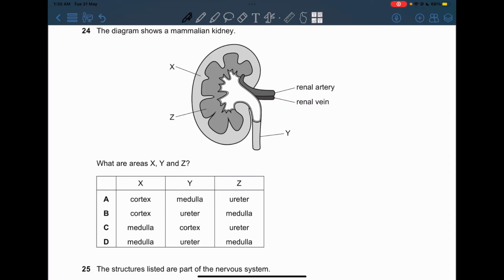24. The diagram shows a mammalian kidney. What are areas X, Y, and Z? Now X is actually the cortex, and Z is actually the medulla, and Y is actually the ureter. So we're going to be choosing an option where all of these are present in the right places. So that is exactly option B.